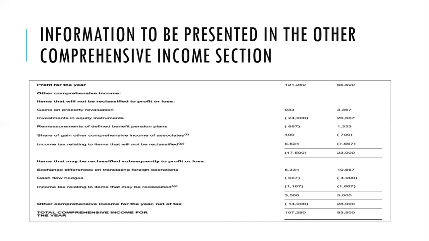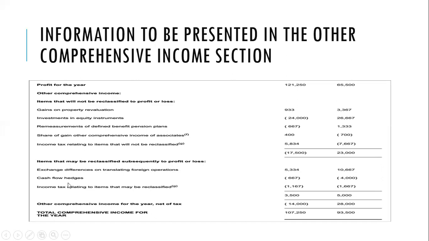Then we have items that may be reclassified subsequently to profit or loss. Let's look at the example: exchange differences on translating foreign operations. We'll look at that when we get to IAS 21. Cash flow hedges, income tax relating to items that may be reclassified.